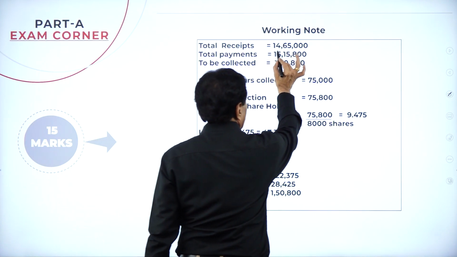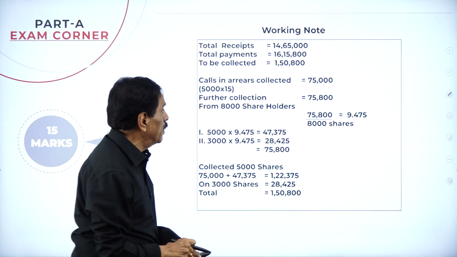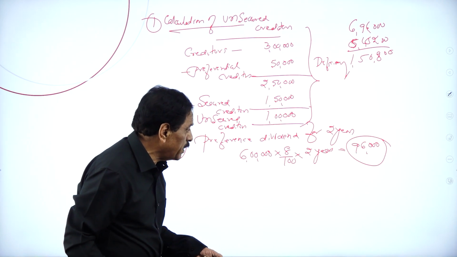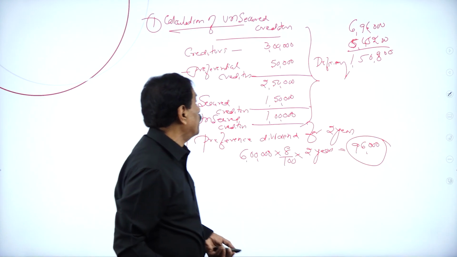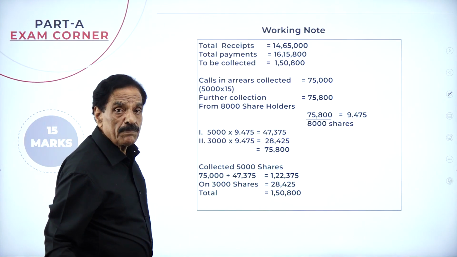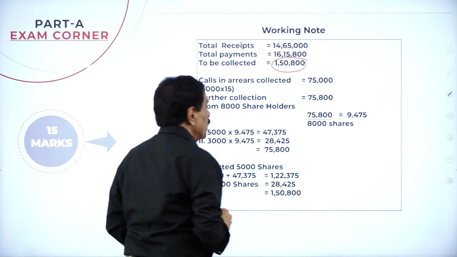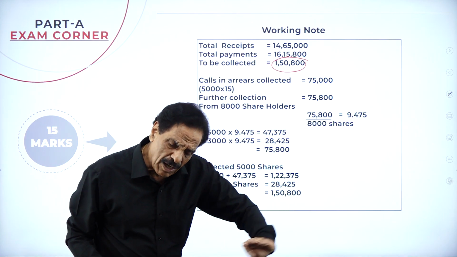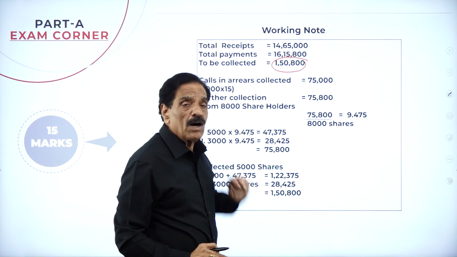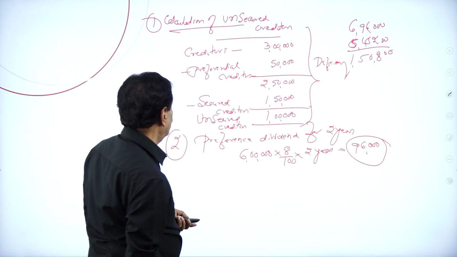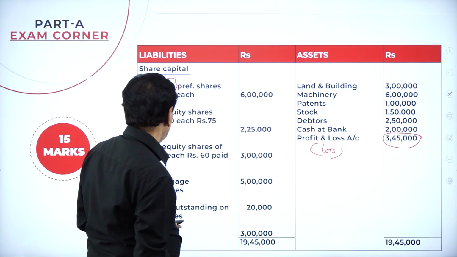Your total receipt is 14,65,000. Your total payment is 16,15,800. You see that? So how much is the shortage? 1,50,800. So what is my logic argument? I have to pay how much money? 1,50,800.